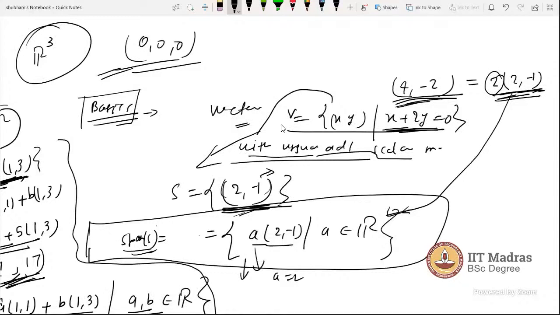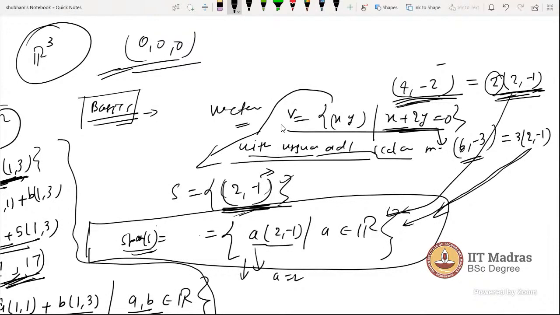Now I am taking a different element. You can tell me a different element from these 2. Sir, 6 and minus 3. Okay, I am taking 6 and minus 3. This is a vector from this vector space V, and now I am writing this vector as 3 times (2, minus 1). Is this vector from this set or not? Yes.